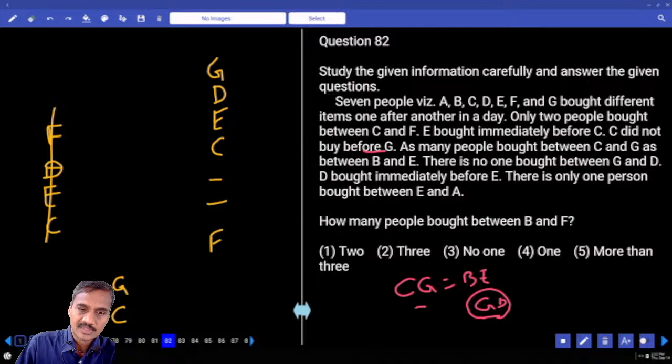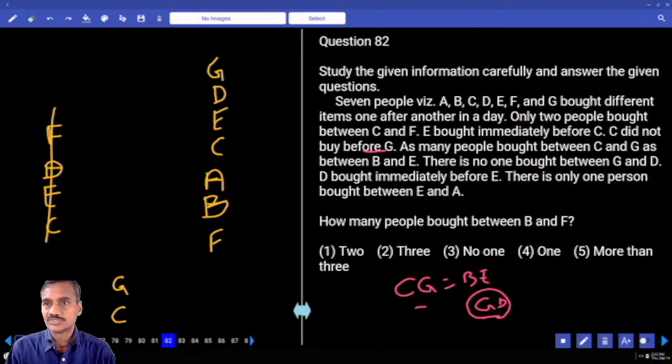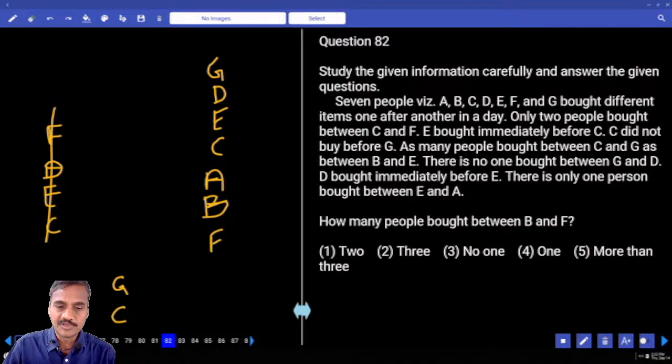Then C and G. Now between C and G there are 2. Between B and E there must be exactly 2. 1, 2, B must be here. Now B is here. Then who is left and which box is left? 7 people and A is here. Then how many people are in between B and F? In between B and F there is no one.